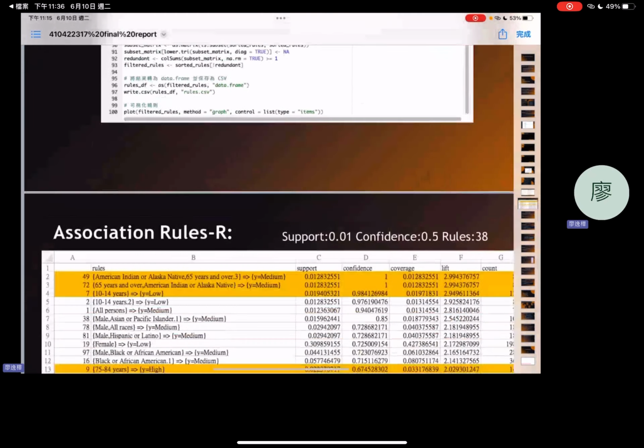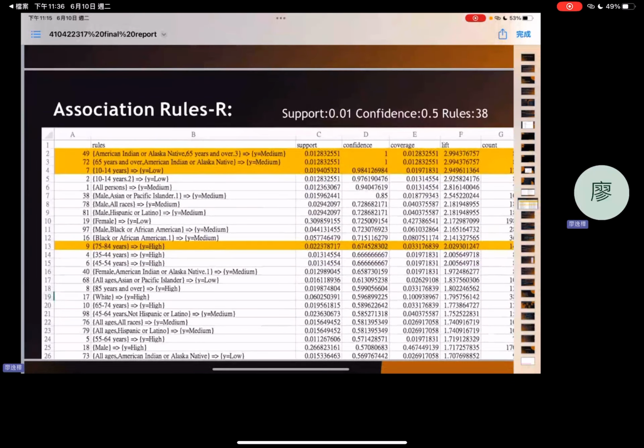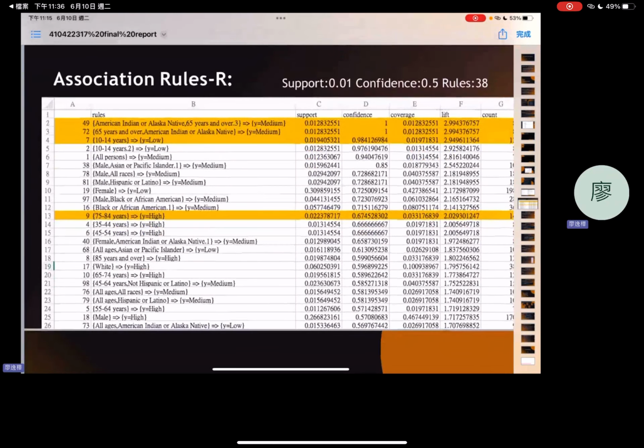We can see that there are 38 rows in RStudio. To choose the rows that I want, I sorted by confidence from high to low, and we can find 3 main rules. First, when American Indian or Alaska Native and 35 years and over are yes, it leads to medium. Then 10 to 14 years are yes, it leads to low. 75 to 84 years are yes, it leads to estimate level high.